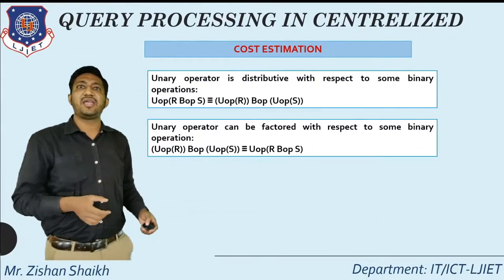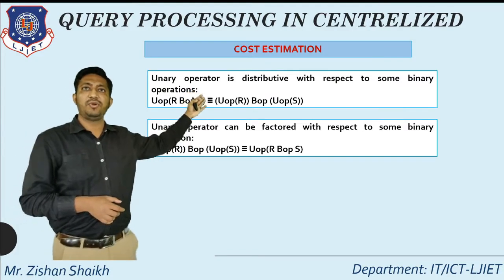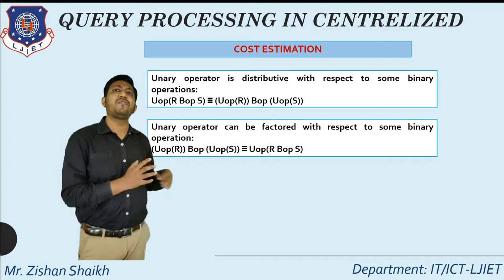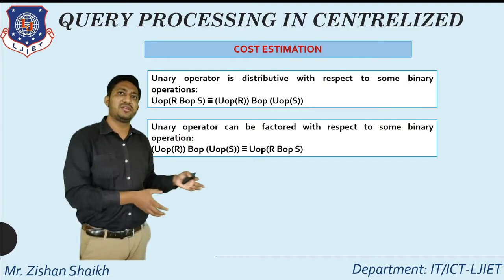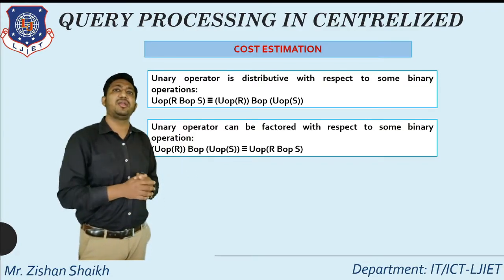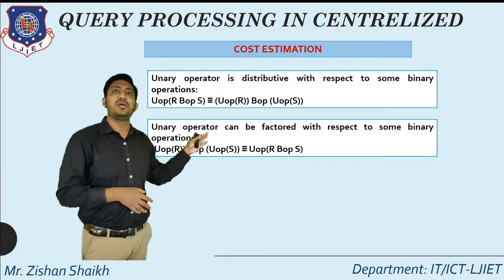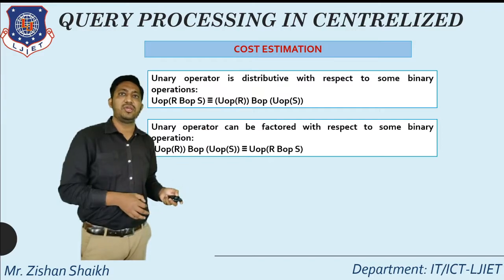The same way I can use that a unary operator is distributive. A unary operator can be factorized. So a number of alternatives are used because that's a long list of relational algebraic operations. So we are just discussing what the particular scenario is that is used here.